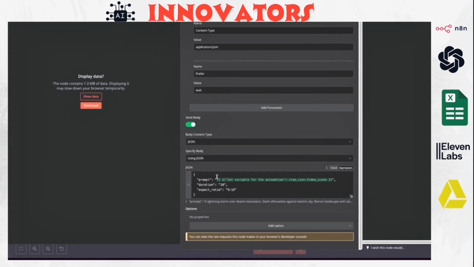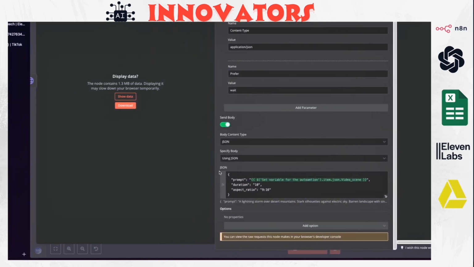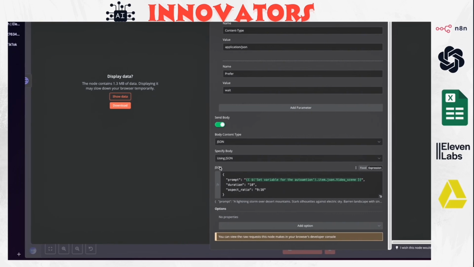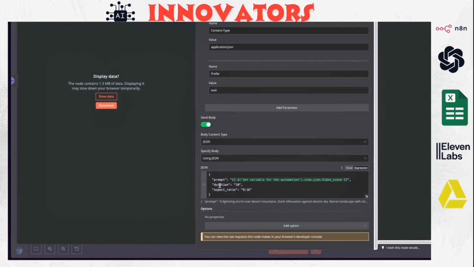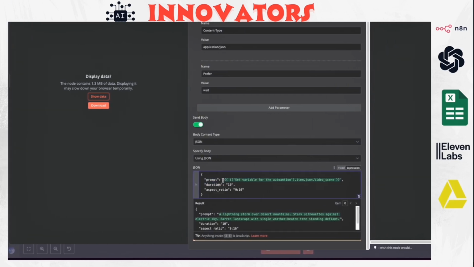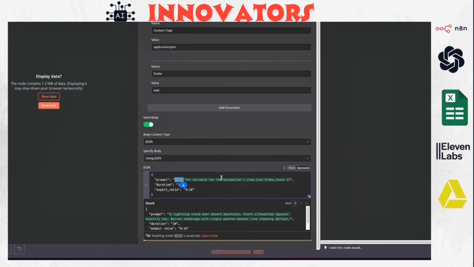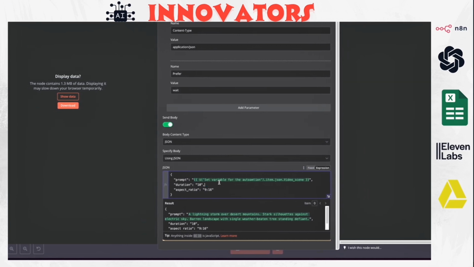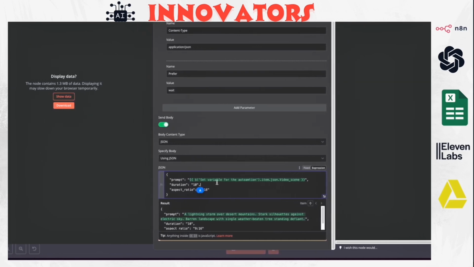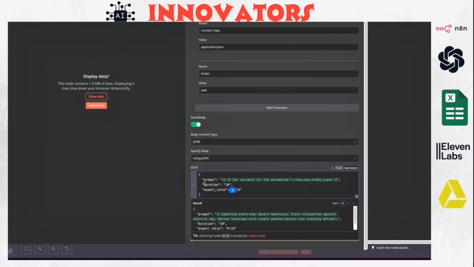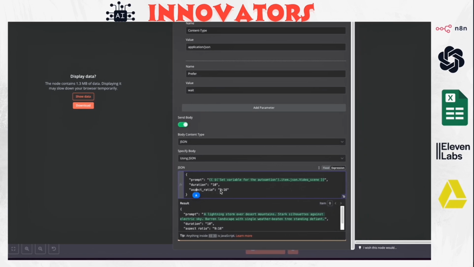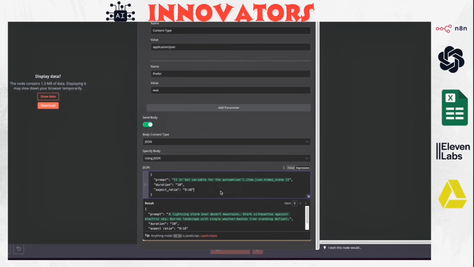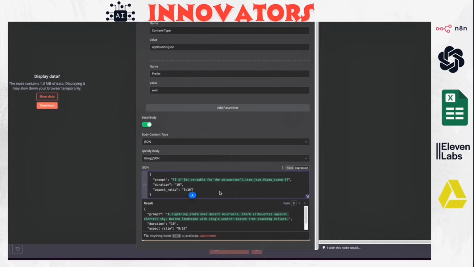And here is the most important part, the JSON format that's going to have the text prompt. You just add this here, and then for the prompt, you're going to reference the prompt from the set variables for automations node, the one that has all the variables. And for the duration, we have 10 seconds. And for the aspect ratio, we have 9:16. This is vertical, so you can add it to TikTok or YouTube Shorts.